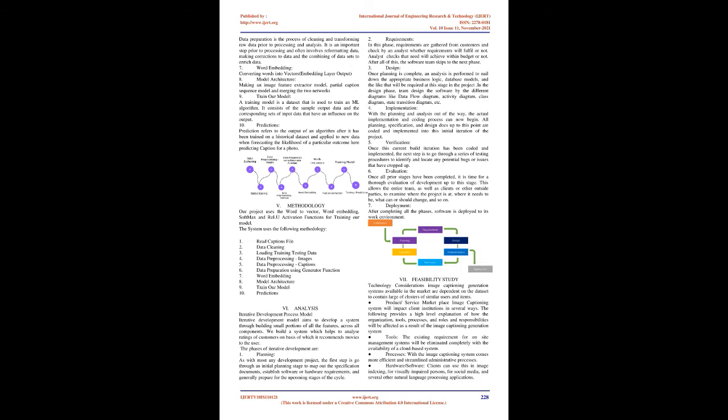Planning. As with most any development project, the first step is to go through an initial planning stage to map out the specification documents, establish software or hardware requirements, and generally prepare for the upcoming stages of the cycle. 2. Requirements. In this phase, requirements are gathered from customers and checked by an analyst on whether the requirements will be fulfilled or not. The analyst checks whether the need can be achieved within budget or not. After all of this, the software team skips to the next phase.